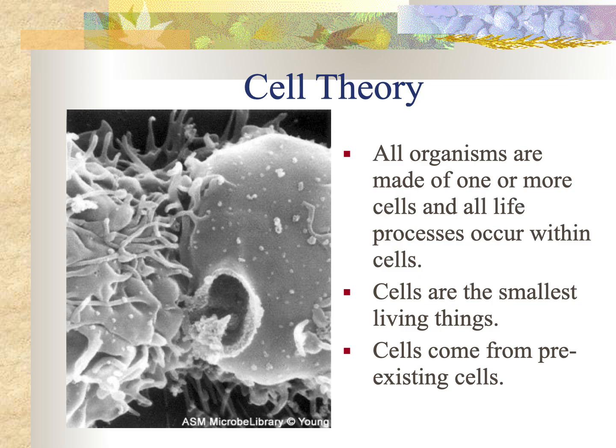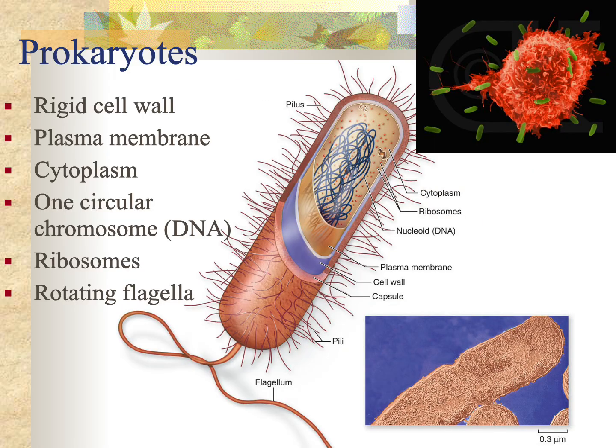So just to review cell theory, all organisms are made up of one or more cells. All life processes occur within cells, and cells are the smallest living thing. Cells can only come from pre-existing cells. The early type of cell is the prokaryotic cell, which has a rigid cell wall, a plasma membrane inside of that, and then a single fluid-filled chamber that contains cytoplasm and has within it one circular chromosome floating in the cytoplasm. There are no membrane-bound organelles.